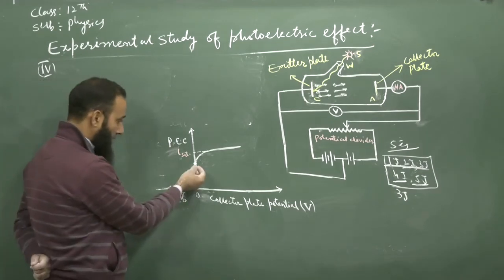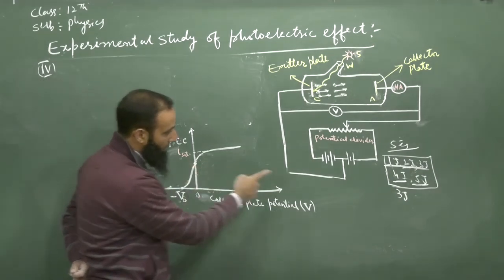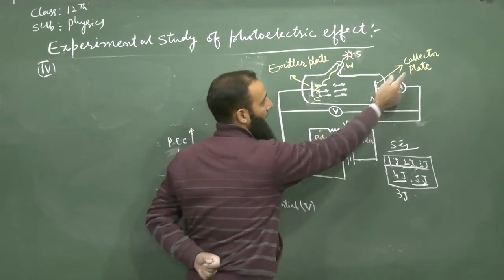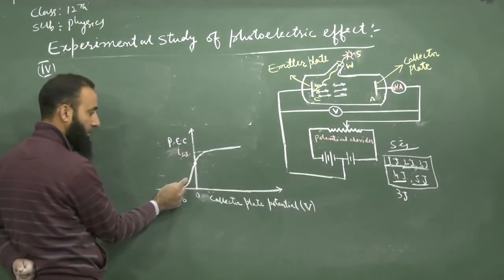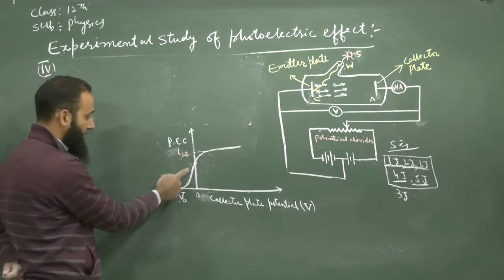Now as the potential of the collector plate A is made negative, the photoelectric current decreases rapidly.